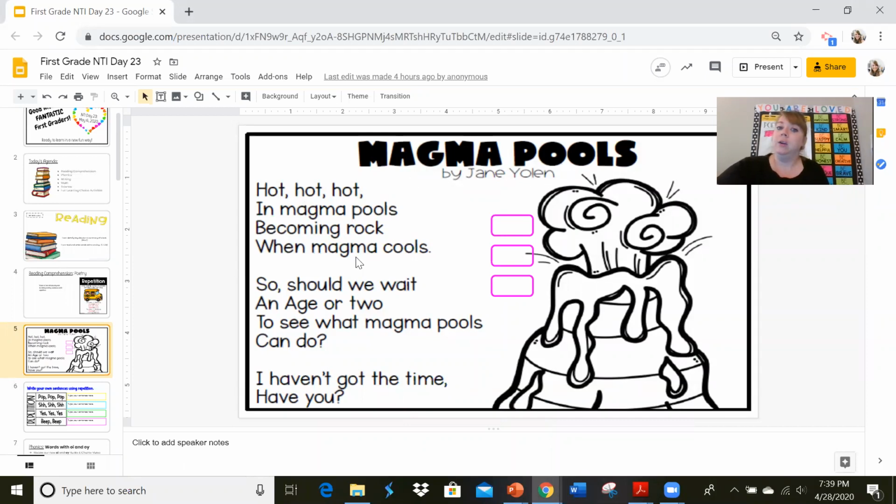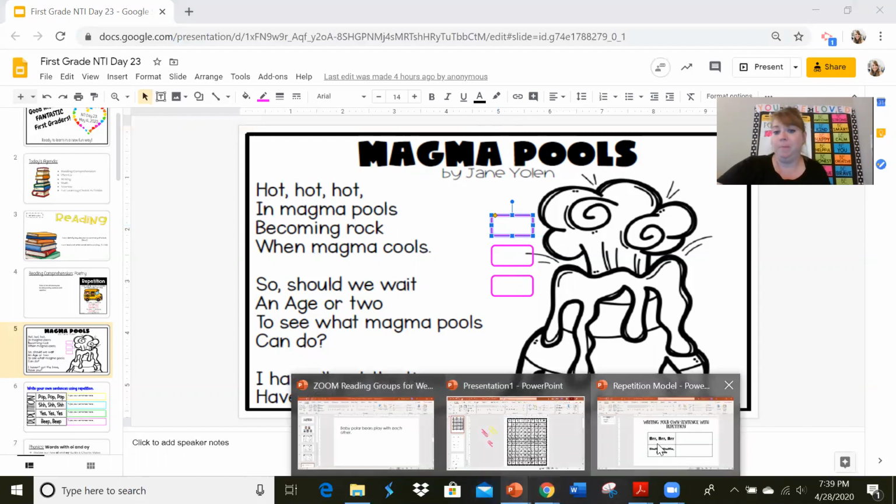You're going to read or listen to the poem and then drag these boxes around the words or phrases that repeat. When you're done, you get to be a poet and you're going to write your own sentences with repetition. I'm going to do one for you first.